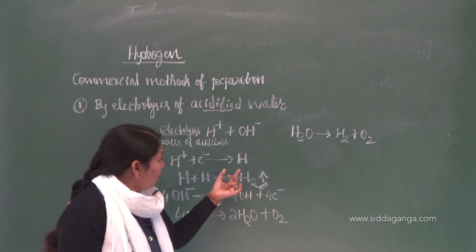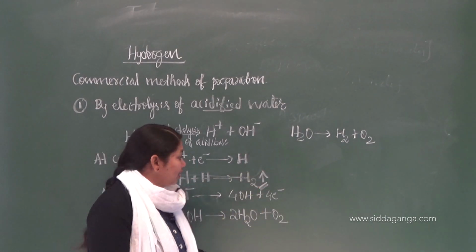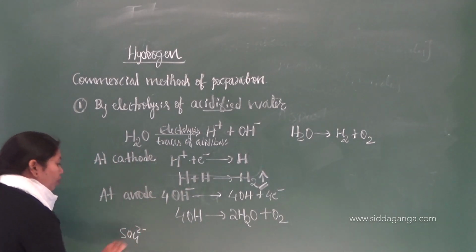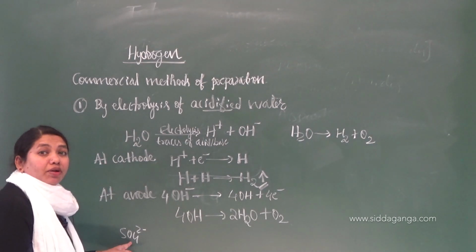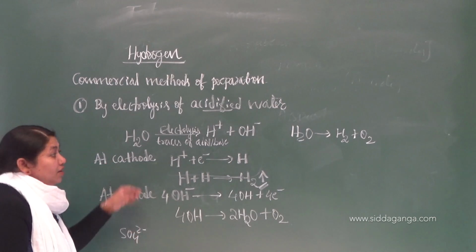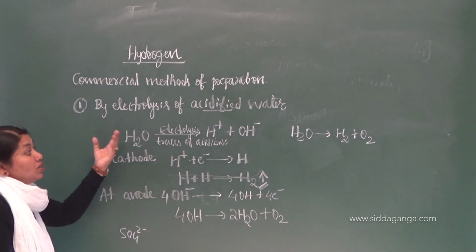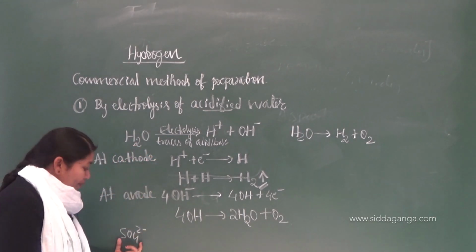So those hydrogen ions will increase the concentration of hydrogen. What about the sulfate? SO4 2 minus is also present in the reaction mixture. Where does it come from? It comes from sulfuric acid, which is added in traces just to increase the conductivity, just to increase the electrolysis of this water. So what happens to that?